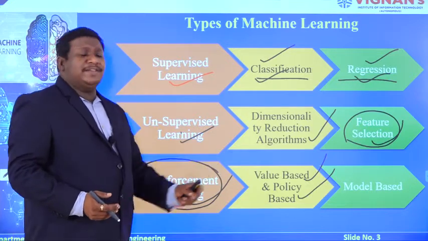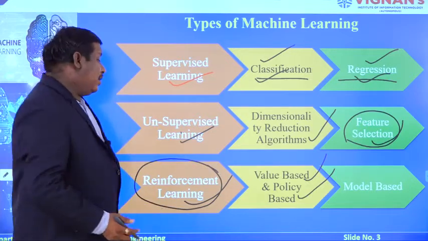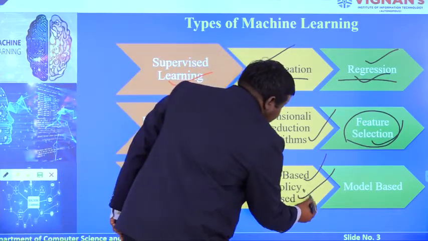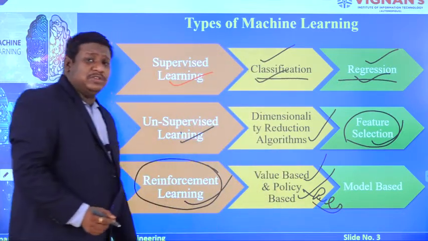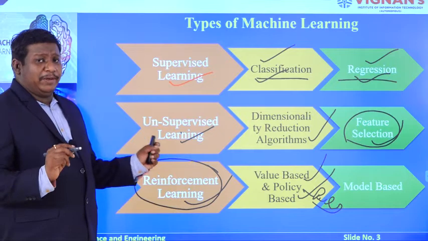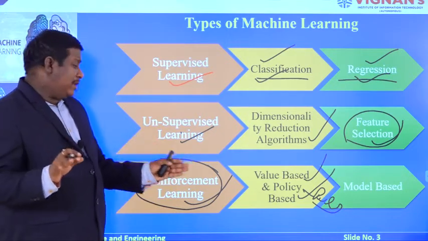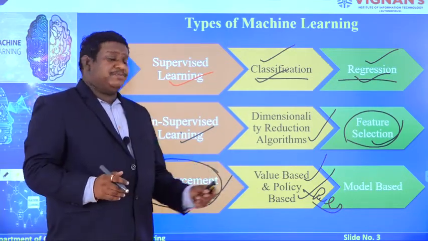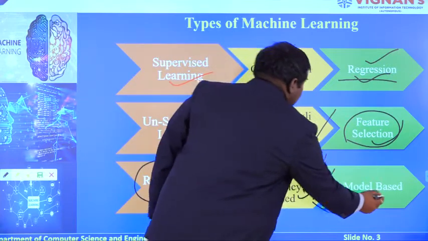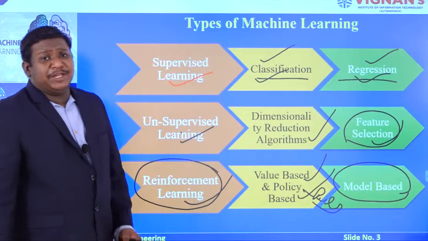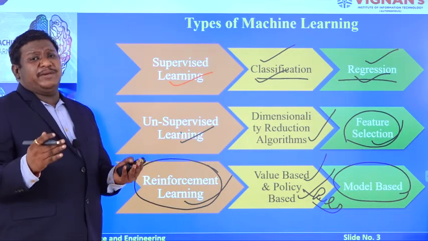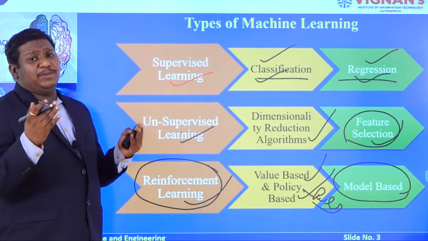Policy means a set of rules you design; by following this set of rules you implement the problems, and those models are considered policy based. Another is the model based approach, where you develop certain models by using queuing models or Markov chain models to solve the problems.